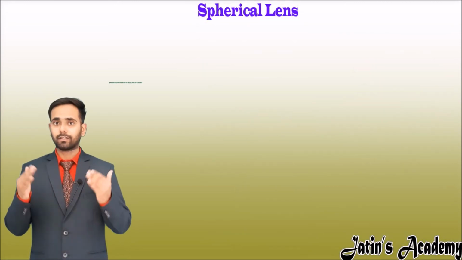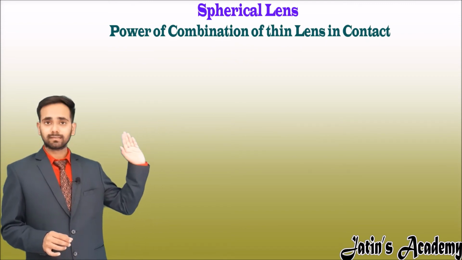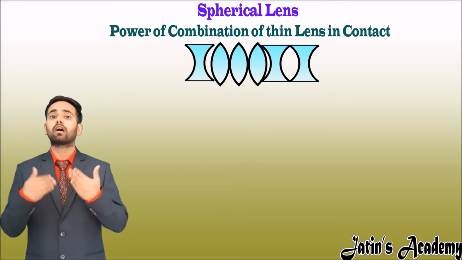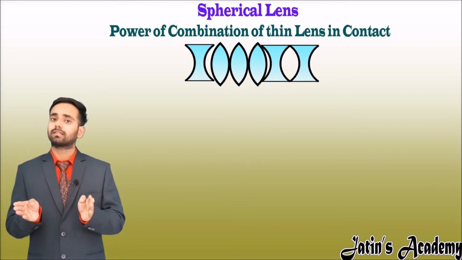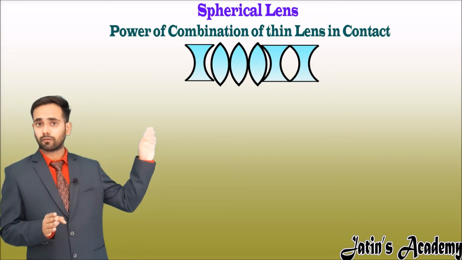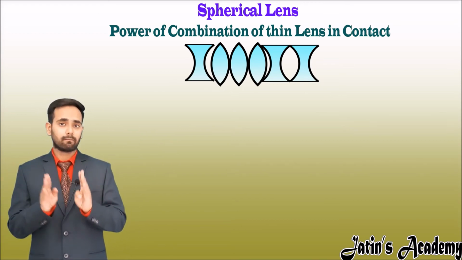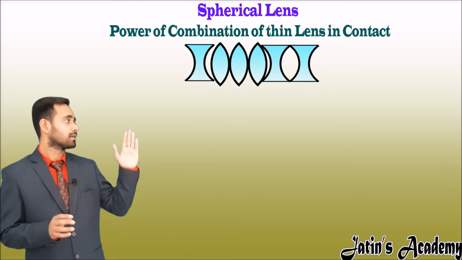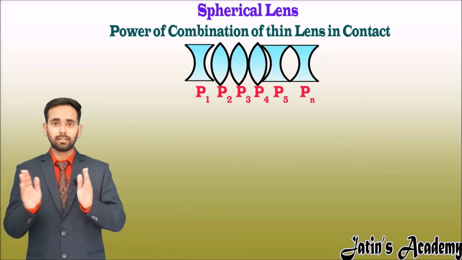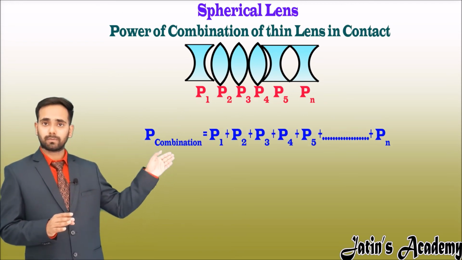One topic related to the power of lens is the combination of power of lens. This is nothing but when so many lenses are in contact, then how do we get the resultant power? The resultant power we get after summing up all the powers of each and every lens. For example, we have n number of lenses and their powers are P1, P2, P3, P4 and so on up to Pn. So the resultant power is P equals P1 plus P2 plus P3 and so on up to Pn.